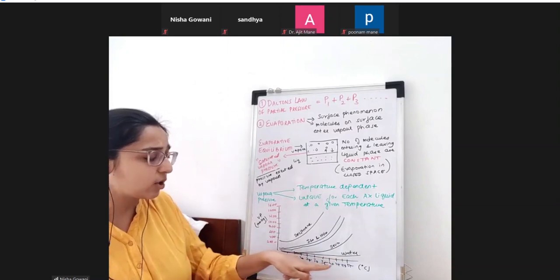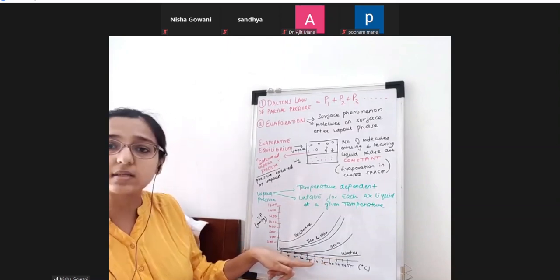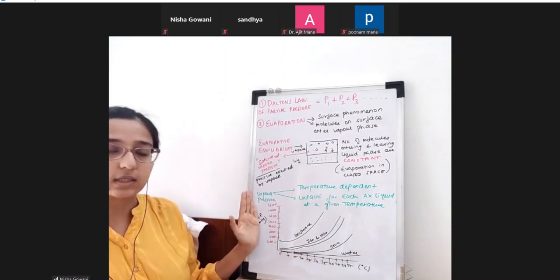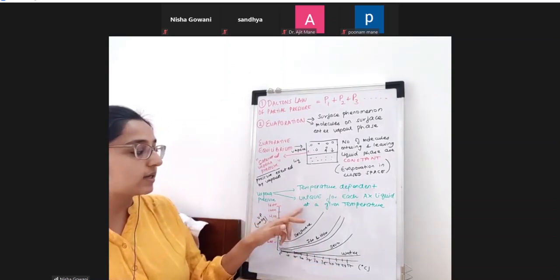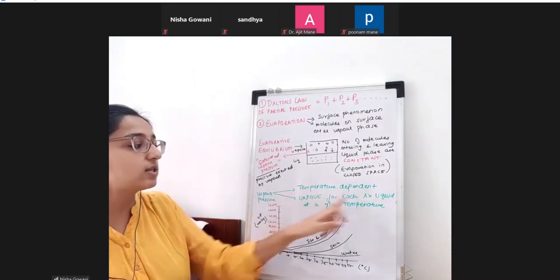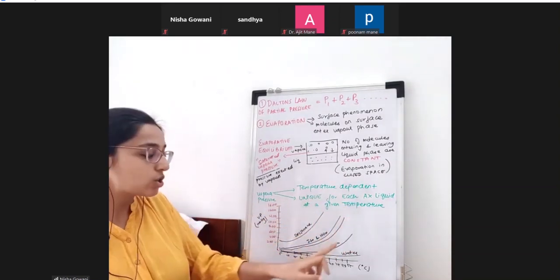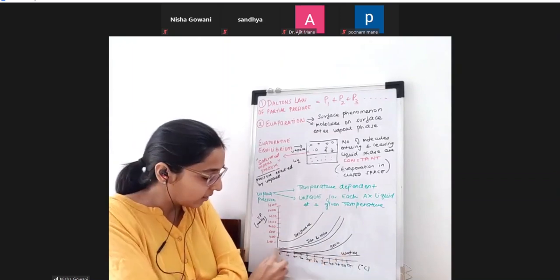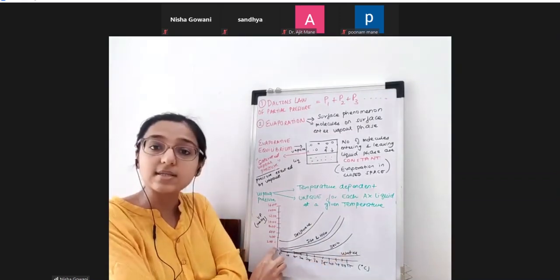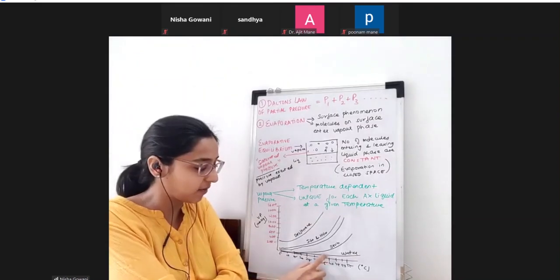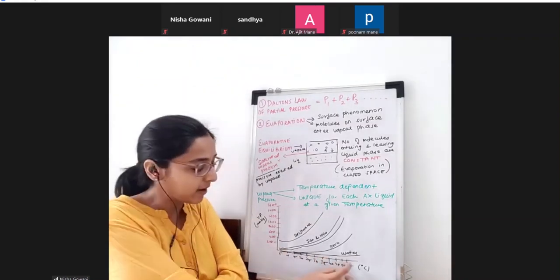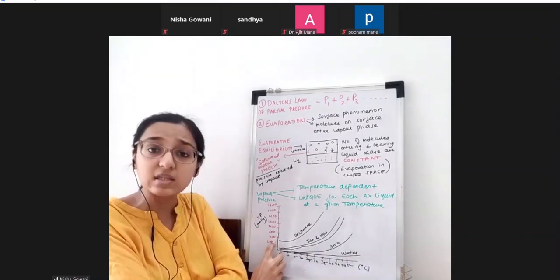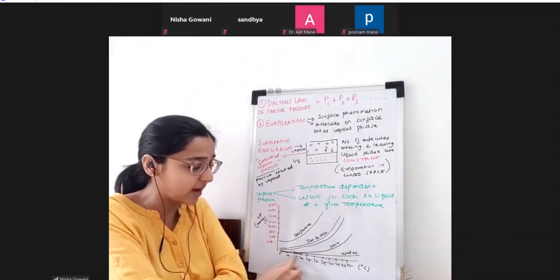Suppose I take any temperature, 30 degrees. This is temperature, and this is vapor pressure, vertical. So what is written over here? Vapor pressure is unique for each liquid at a given temperature. So at a given temperature for water, suppose 35 degrees, the vapor pressure over here is specific for water. If I go to 55 degrees for water, it is a specific value. This value will never change. This is a fixed value. This graph is a fixed value that they have found.